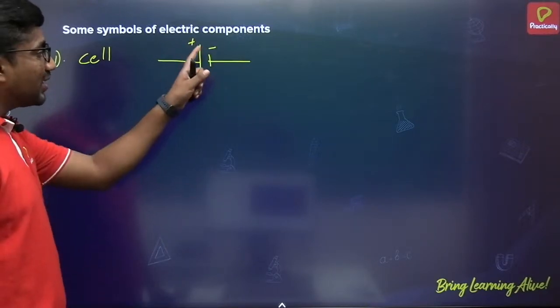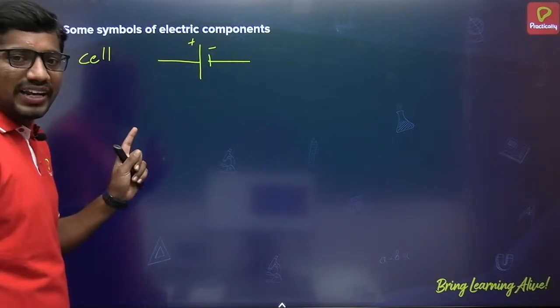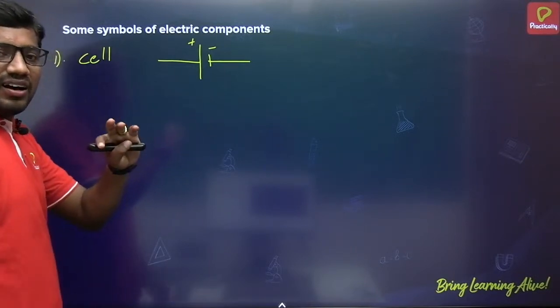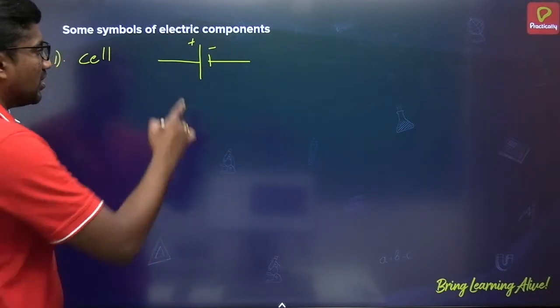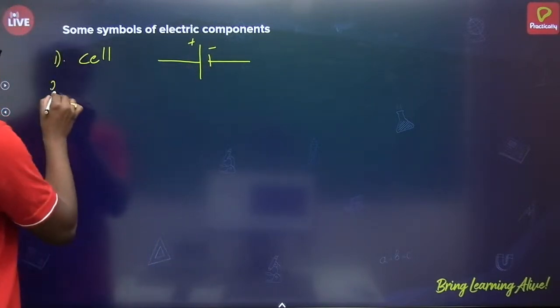If you mark the terminal lengths equal, then that will be called a capacitor. So it will be a different one. Okay, so be careful. So this is the symbol of a cell.